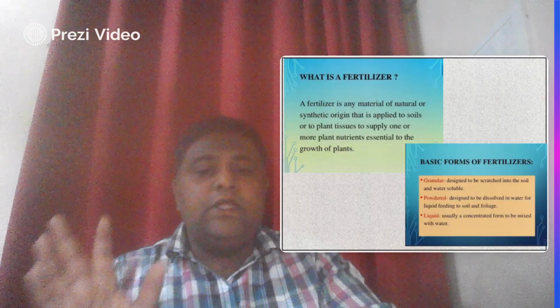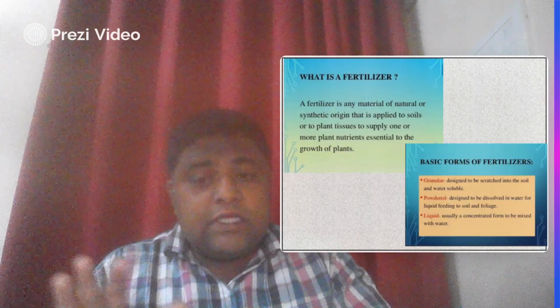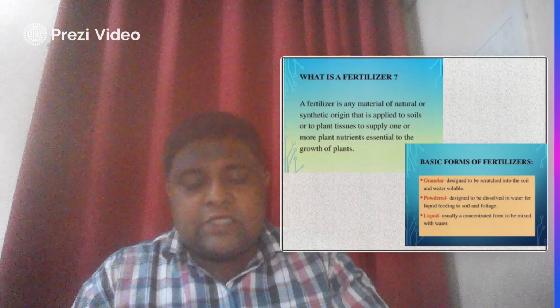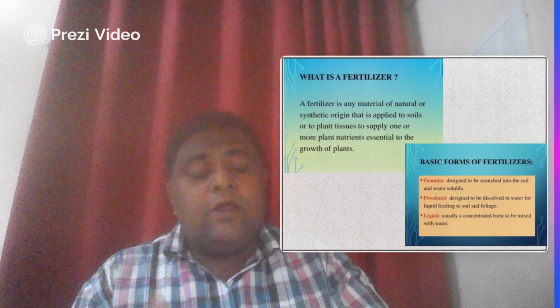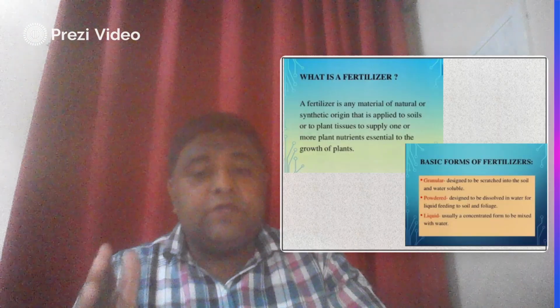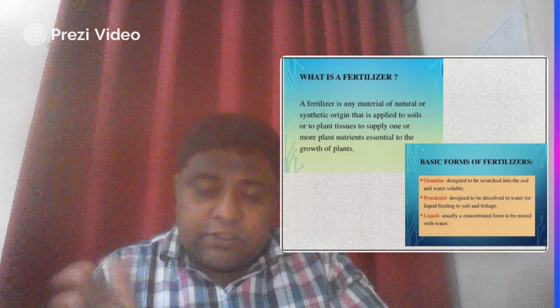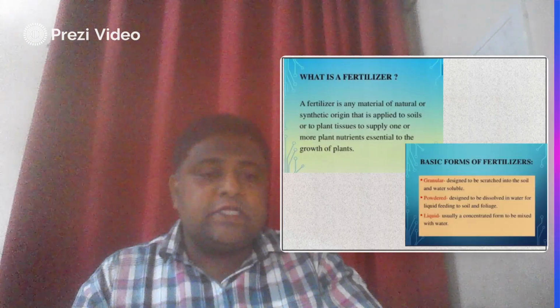Look at this carefully. This is the classification with respect to the physical form. Now we have to further discuss the classification with respect to chemical formula, that is, classification of fertilizer with respect to the elements which are present. We will discuss that in the next slide.